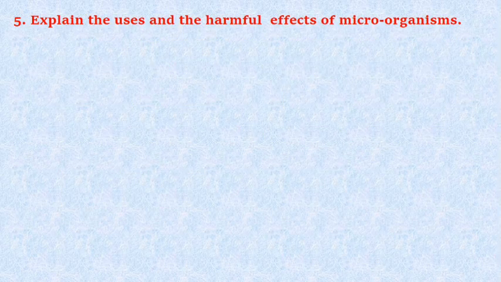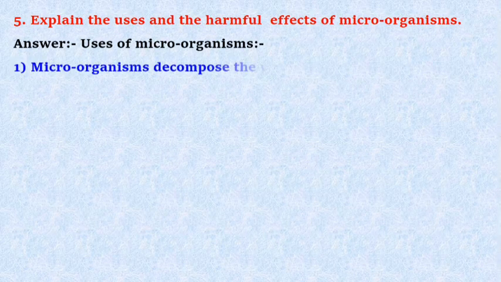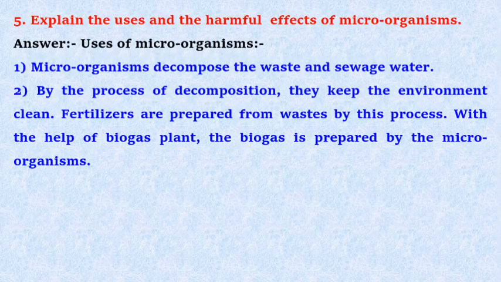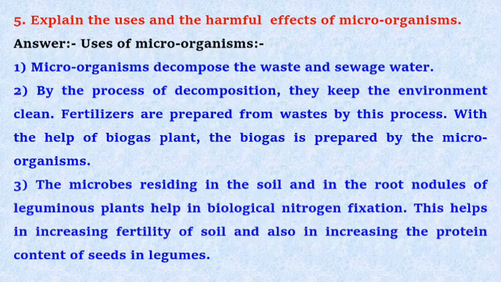Question number 5. Explain the uses and the harmful effects of microorganisms. Answer. Uses of microorganisms. First, microorganisms decompose the waste and sewage water. Second, by the process of decomposition, they keep the environment clean. Fertilizers are prepared from wastage by this process. With the help of a biogas plant, biogas is prepared by the microorganisms.